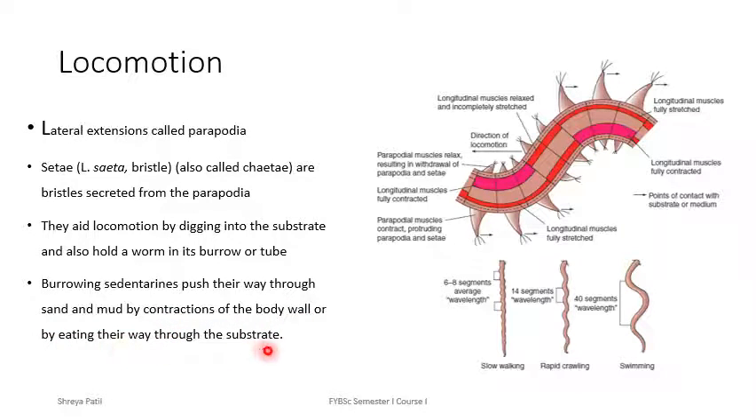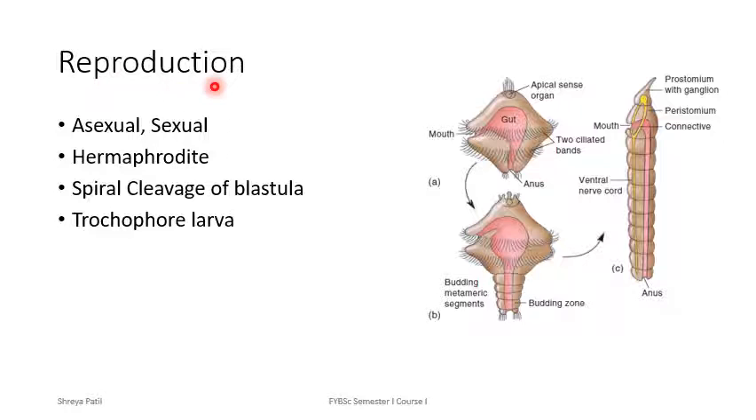Annelids can multiply by various ways of reproduction. Some of them can multiply asexually by fragmentation. Some of them can also multiply sexually by syngamy. Some of them are hermaphrodites, for example earthworm.